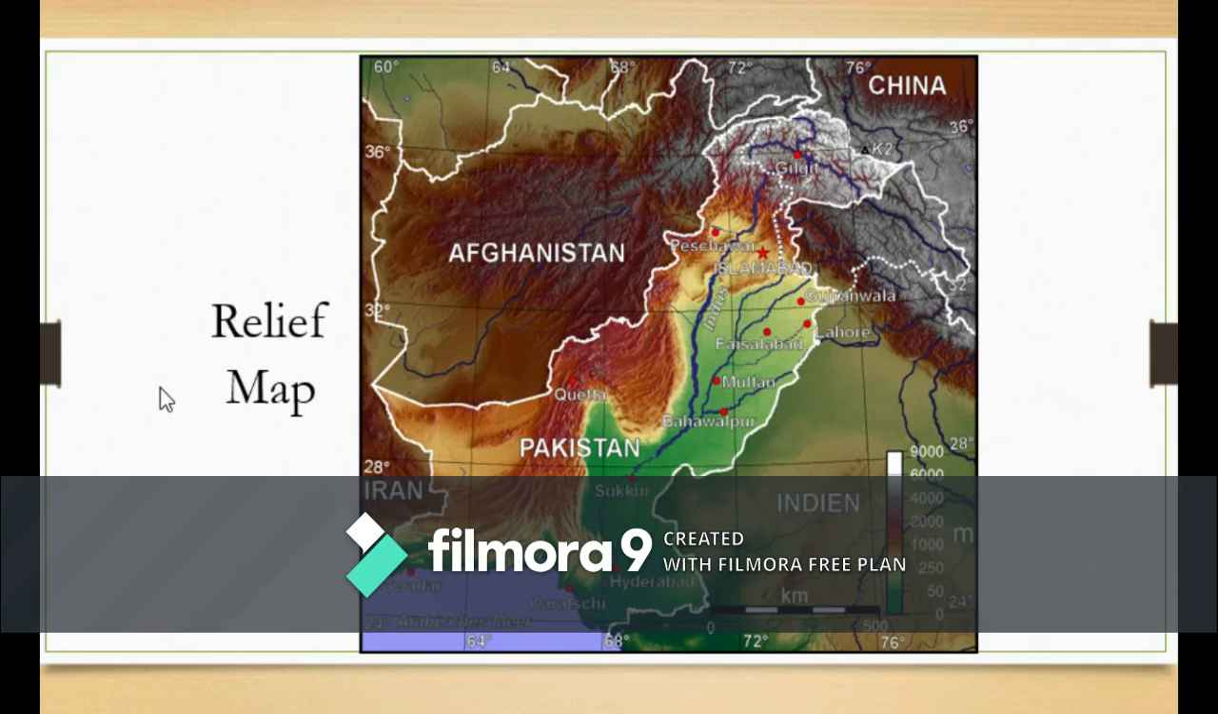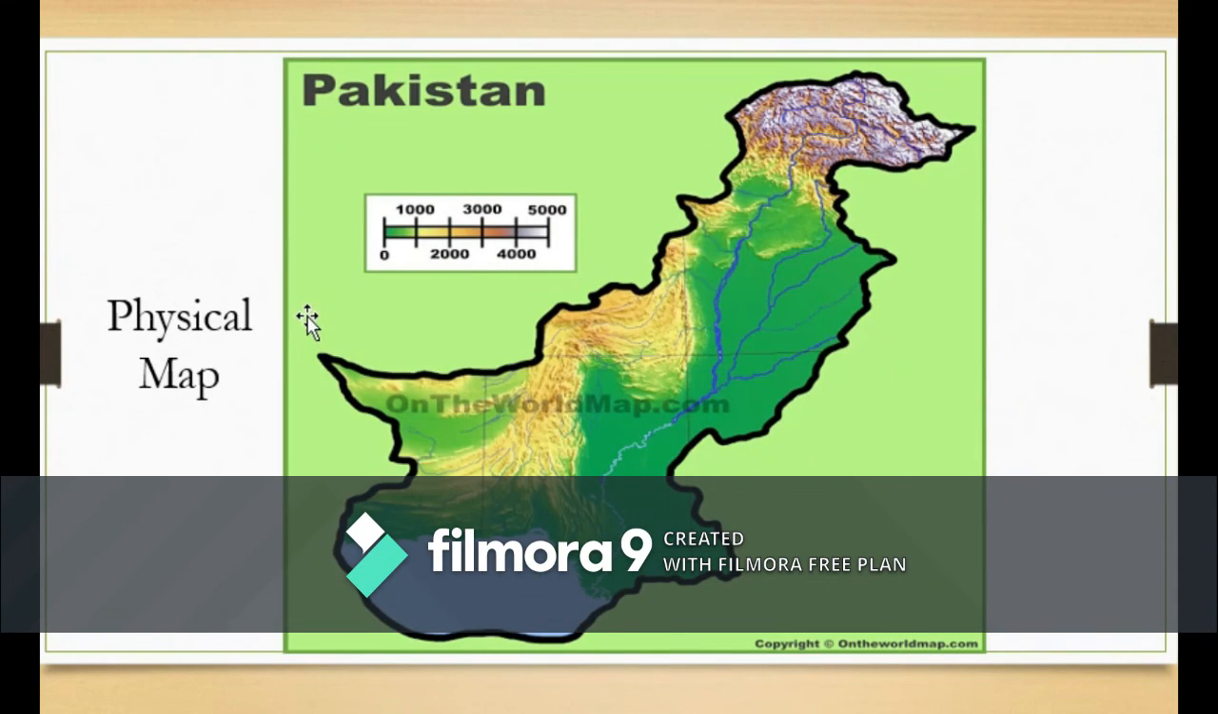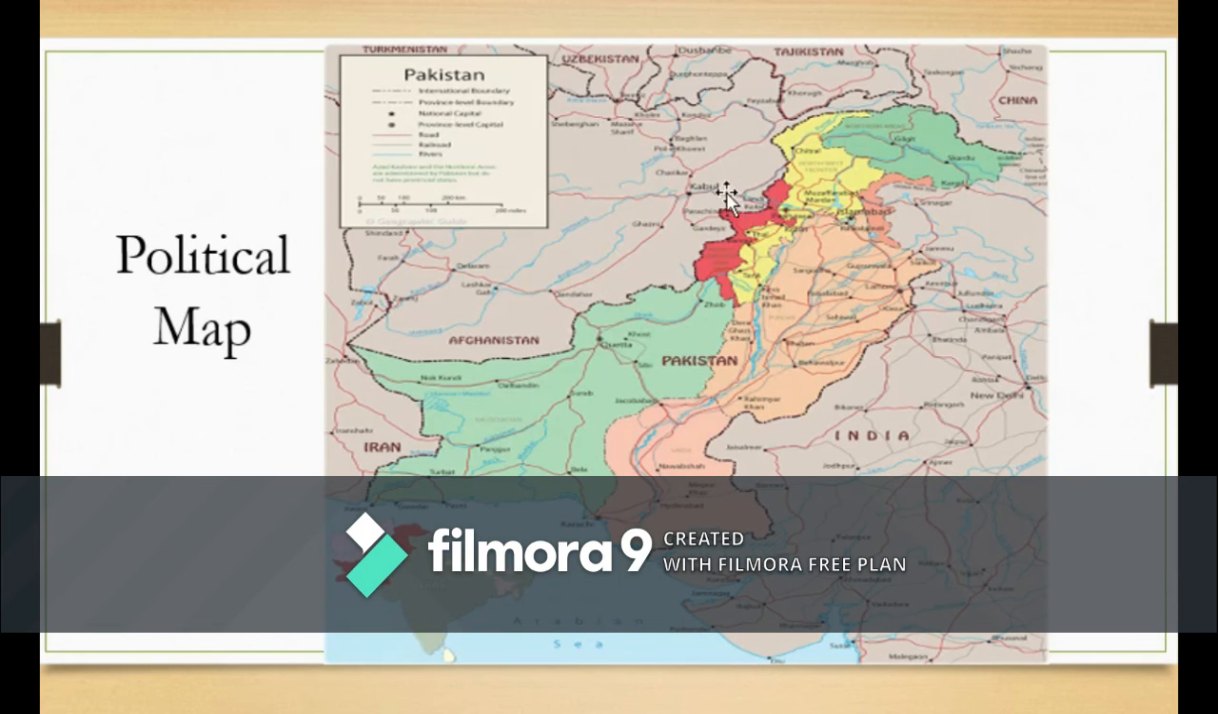So now I have discussed the three basic types: the relief map that shows us the heights of the places, the physical map that shows us the physical features, and the political map that shows us the boundary between cities, countries and towns. Okay, so this is all about the basic types of maps.